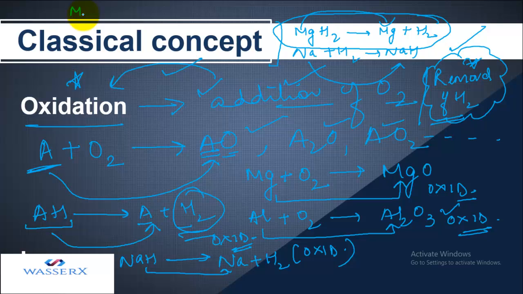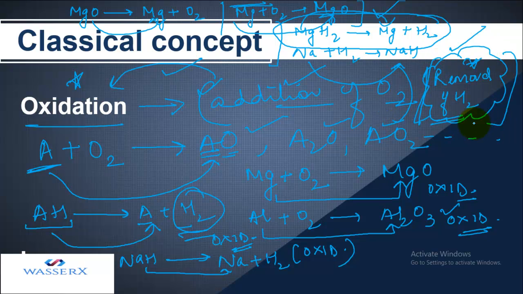Similarly, if I have MgO that undergoes a special process, either it is heated or anything, and we get Mg plus O2. In another reaction, I have Mg to which O2 is added and we get MgO. Out of the two, which is referred to as oxidation? In the first, oxygen is removed, and in the second, oxygen is added. Obviously, the second reaction refers to oxidation. So addition of oxygen, or the removal of hydrogen, refers to oxidation. So I think it's clear.